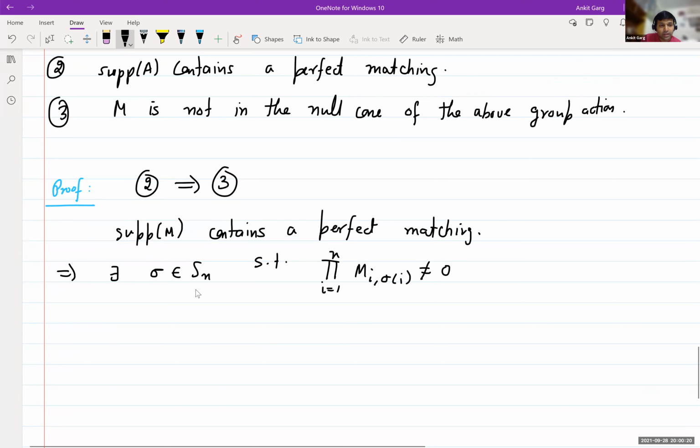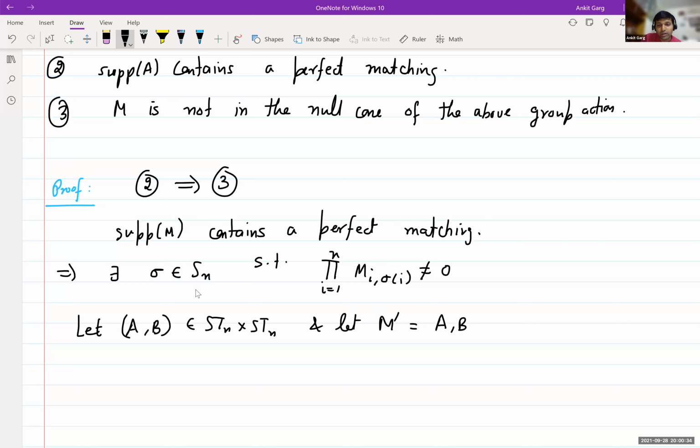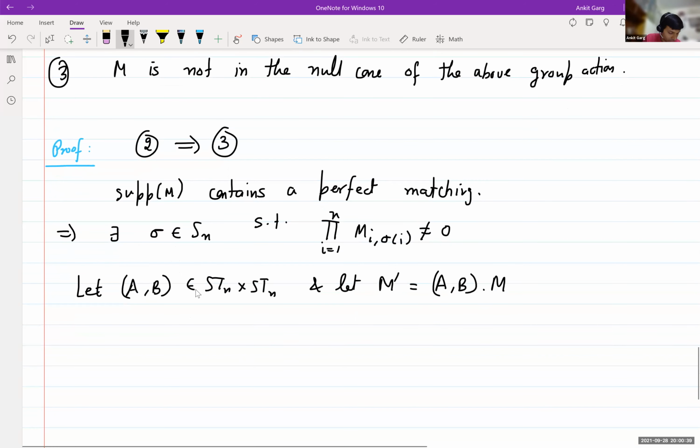Now let (A, B) be a group element in ST_n cross ST_n, and let M prime be the element we get by acting (A, B) on M. Then let's calculate the above value: the product over i going from 1 to n of M prime i comma sigma i.